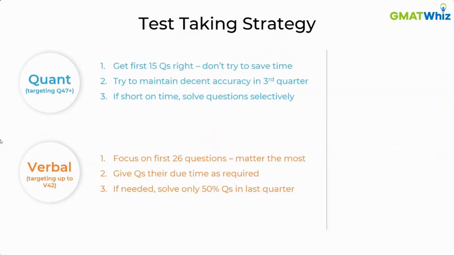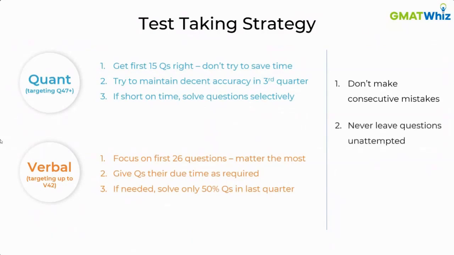And some common points that you need to always make sure of: you should not make consecutive mistakes. Do not, I repeat, do not make any consecutive mistakes. Consecutive mistakes actually harm you a lot. You should never leave questions unattempted, even if you're running short on time. Mark them randomly, because if you leave them unattempted, the GMAT is going to penalize you even more. And you should make sure that you try these strategies beforehand. You should not try these strategies directly on the test day. That's not recommended at all. You should try them in a couple of mocks at least before you try it on the test day.